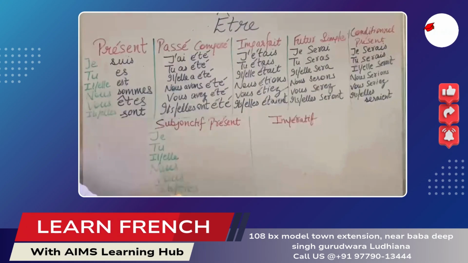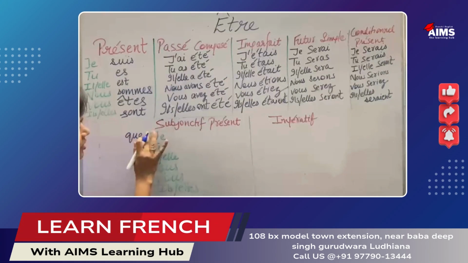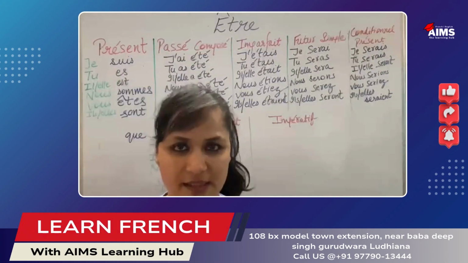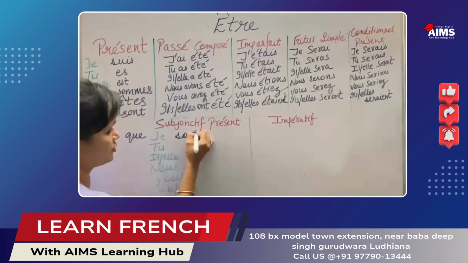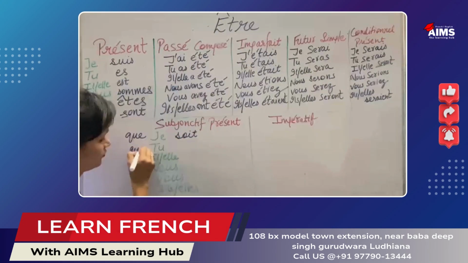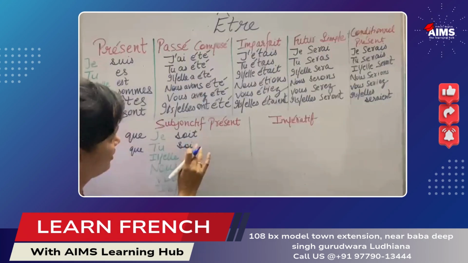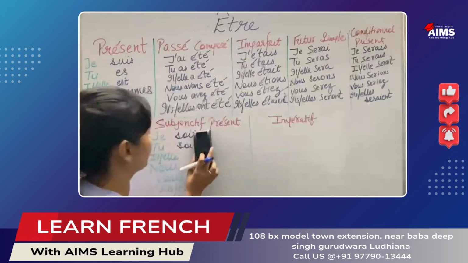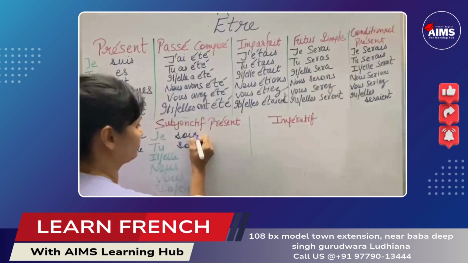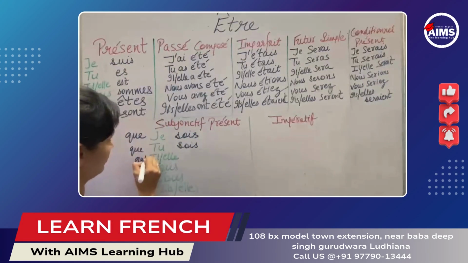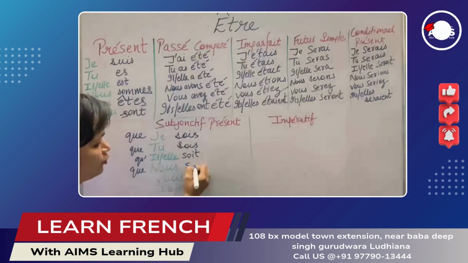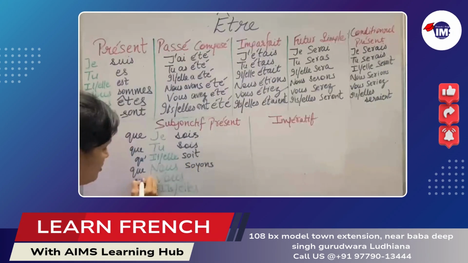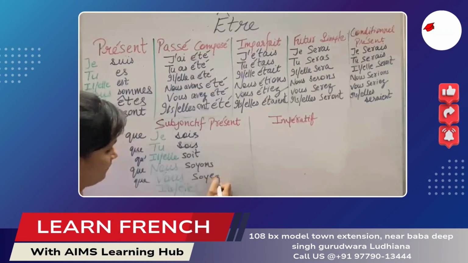Let's learn how to conjugate this verb. To start, we use que. Okay, we use que. Now we will start with this. Que je sois. Que tu sois. Désolé. Ici, on va utiliser qu'il soit, que nous soyons, que vous soyez.